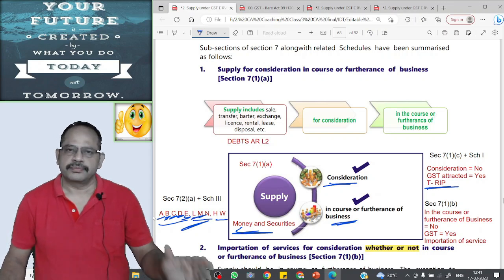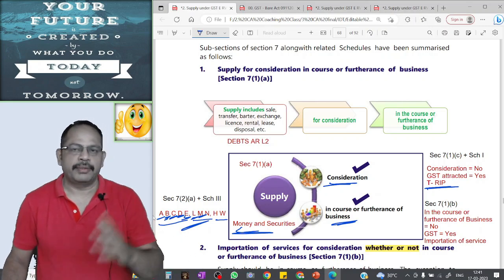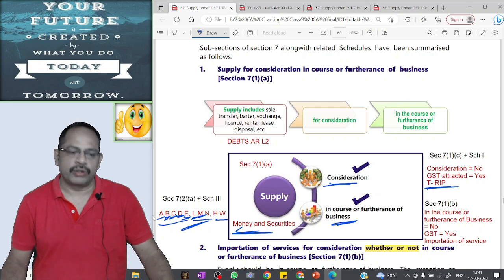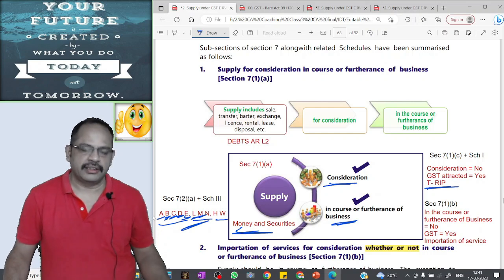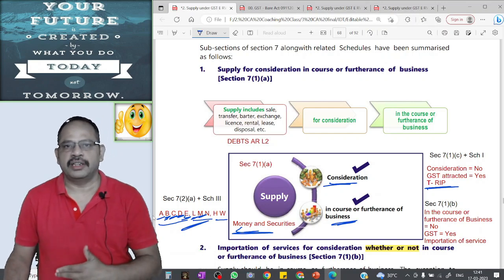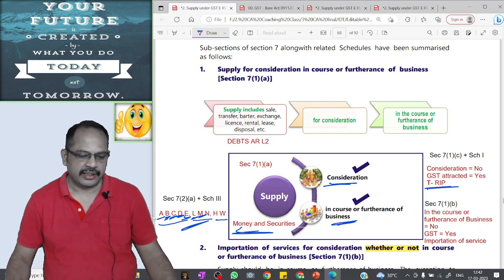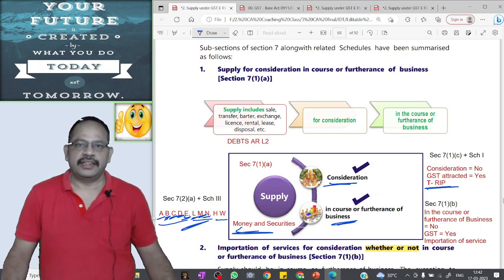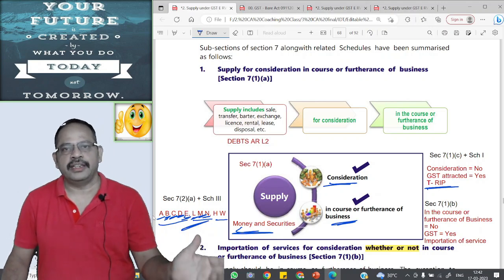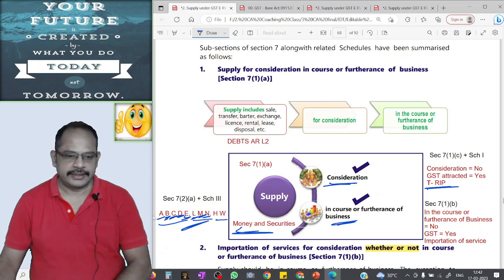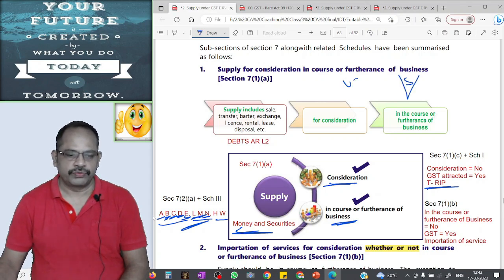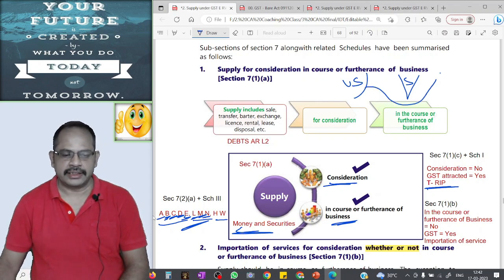M, member of parliament, MLA, member of panchayat, member of municipality, member of local authority, member of the constitution like prime minister, president, vice president. The services provided by all these members are not a taxable supply. N, non-taxable territory. Supply from one non-taxable territory to another non-taxable territory without goods entering into India. For example, a supplier in India procures some goods from a vendor in US and requests the vendor to make direct supply to his customer in Japan.